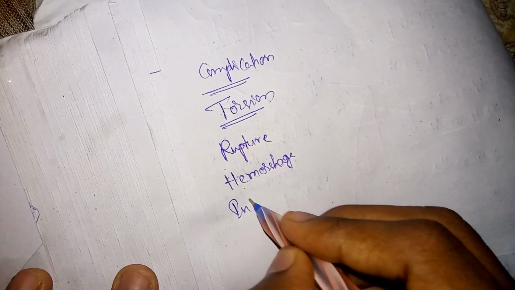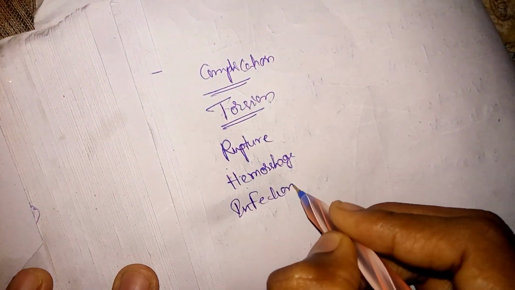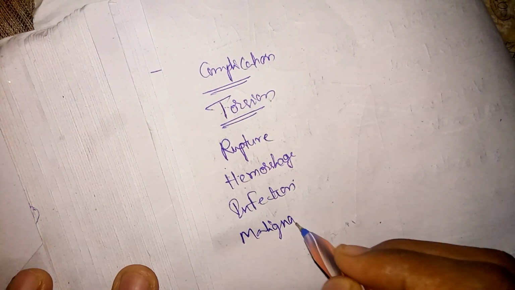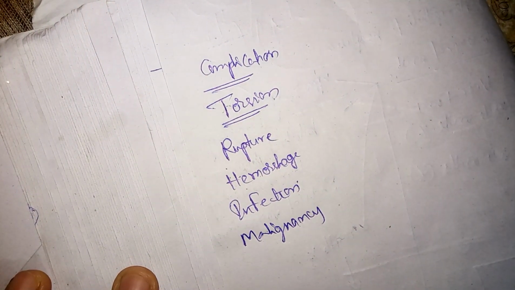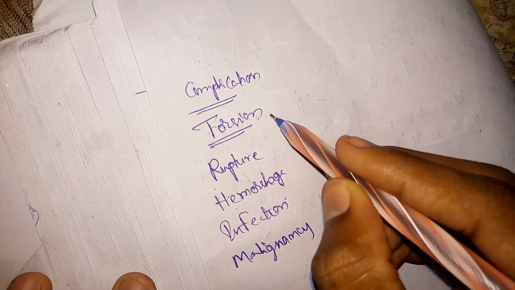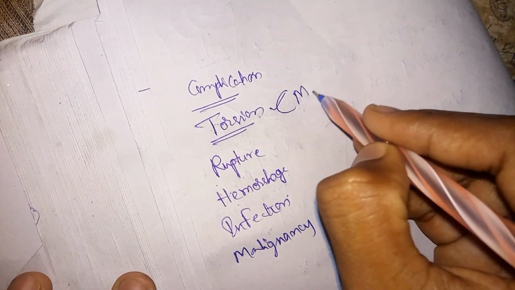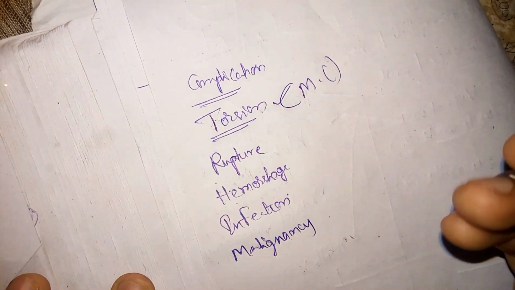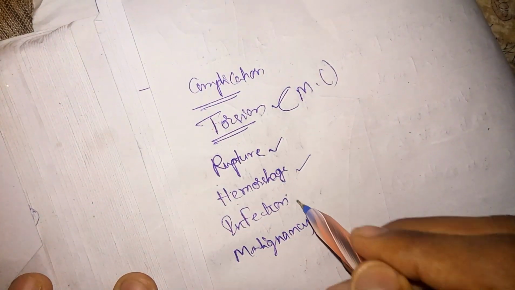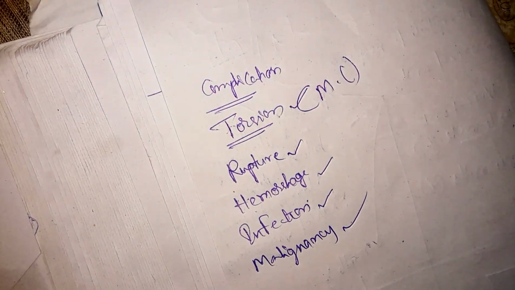Sometimes infection can occur. Sometimes this cyst can turn malignant, but it is very rare, right? So these are the complications. One is torsion, the most common complication. Rupture can happen, hemorrhage can happen, infection, malignancy. These are the important complications.